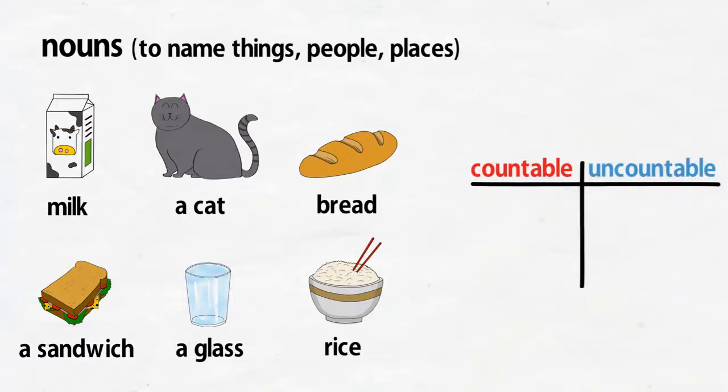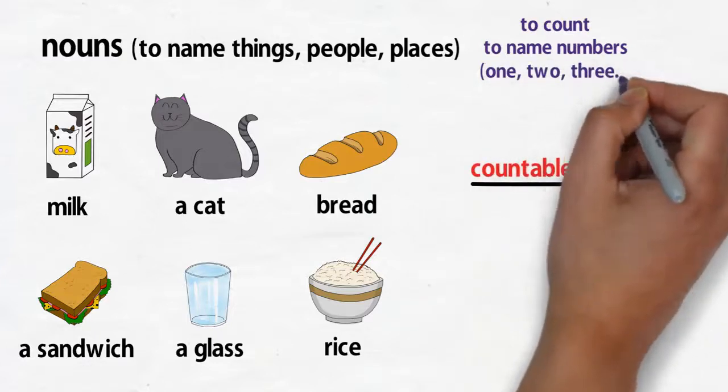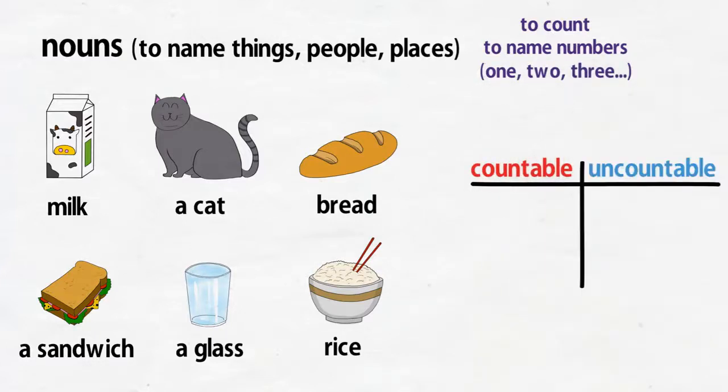Now, if you don't know what that means, those words come from the verb to count, which basically means to name the numbers, like 1, 2, 3, and so on. Also, this un means not.